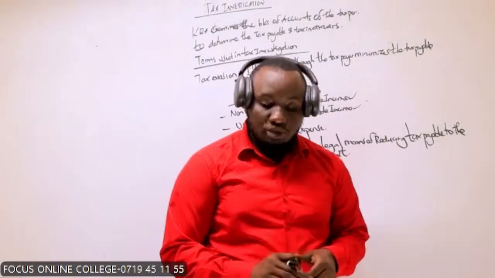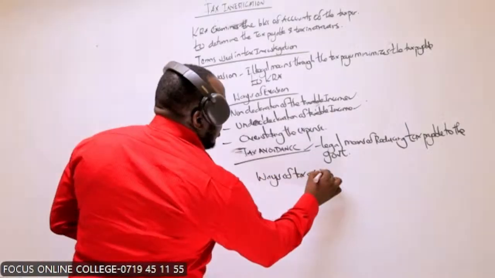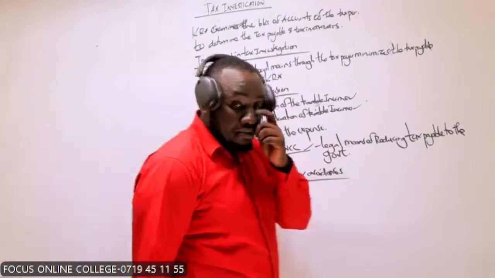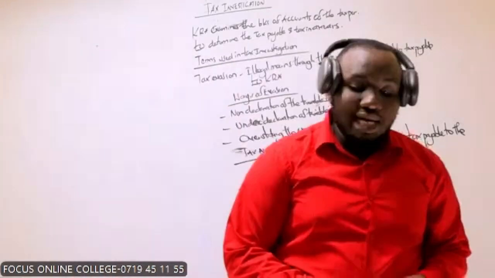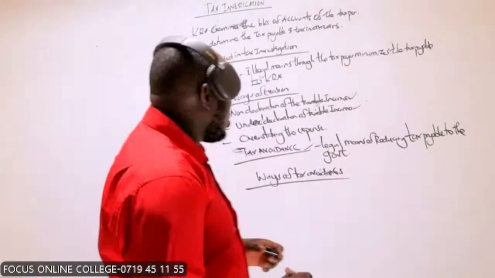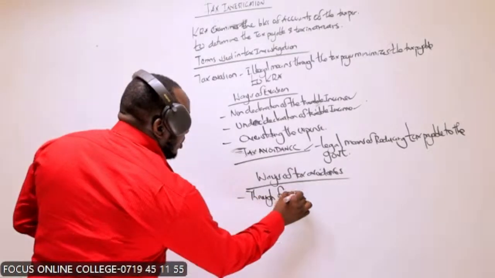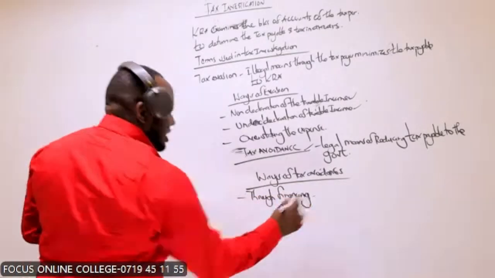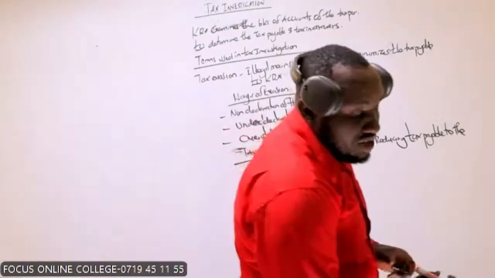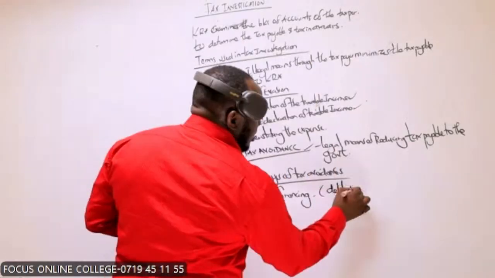So then we can talk briefly about ways of tax avoidance. How can one legally avoid taxes? Number one, through financing. If you have a chance to finance through shares or debt, which one do we finance through? So we have debt and shares.